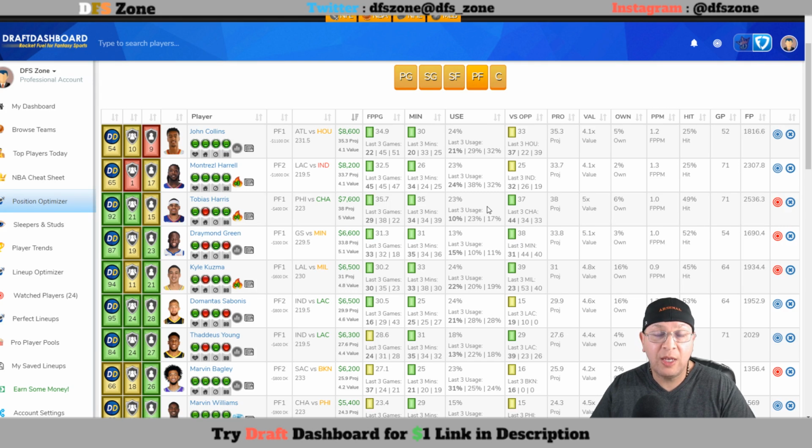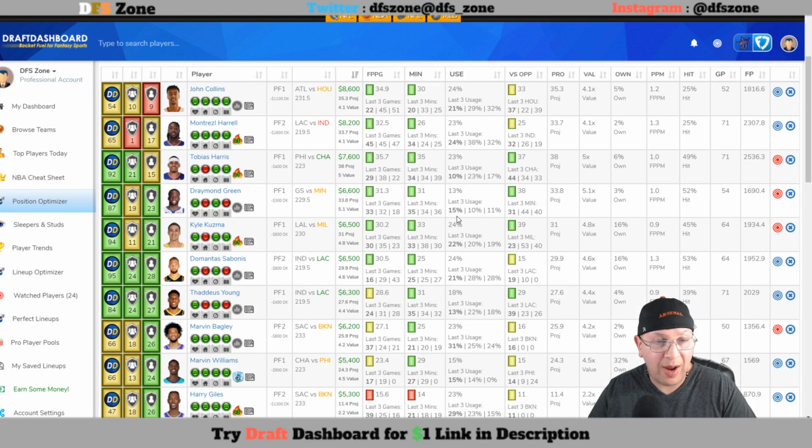I think out of the 3 Sixers guys, my favorite play would be Jimmy Butler, but I think Harris is definitely someone to consider. Right underneath him, you've got Draymond Green. If there is no Cousins, I do like Green. He is not for sure right now, but I do have him on my watch players list. I think he's someone you can consider.